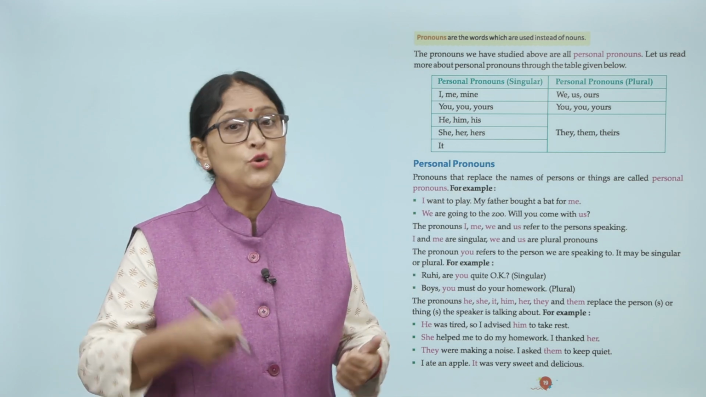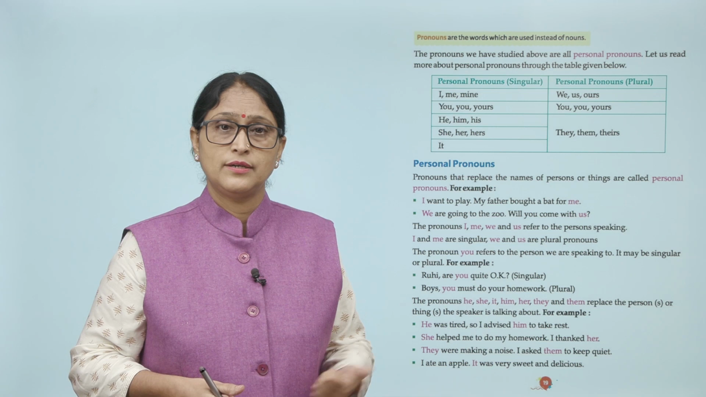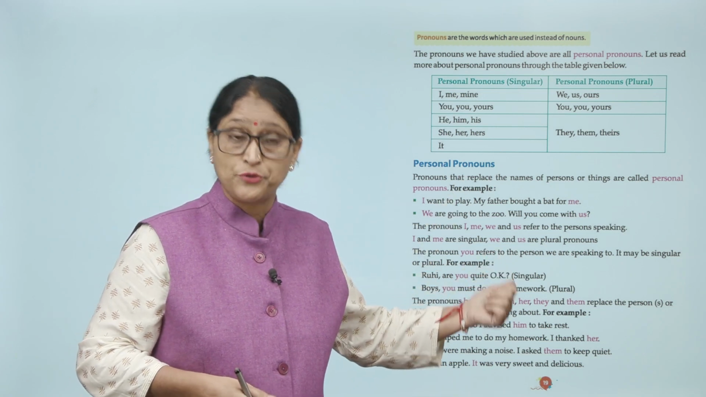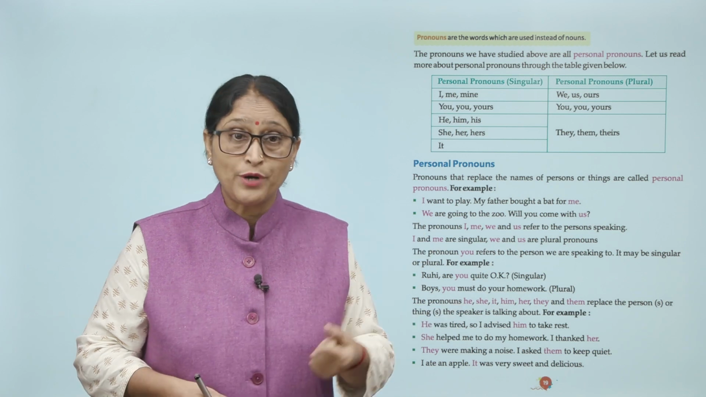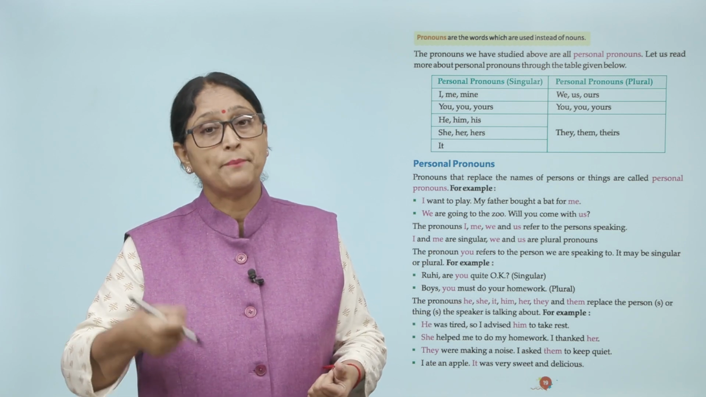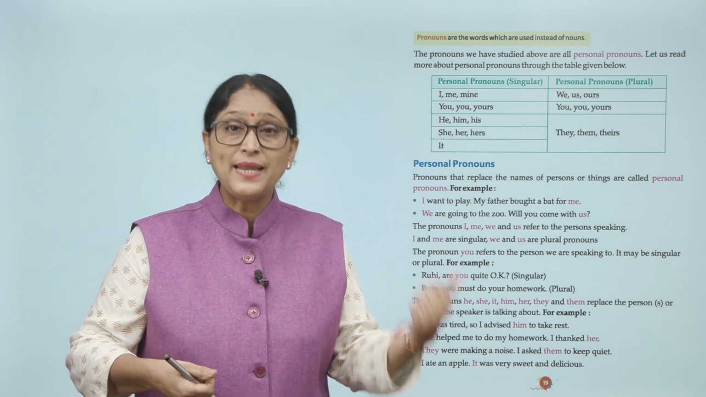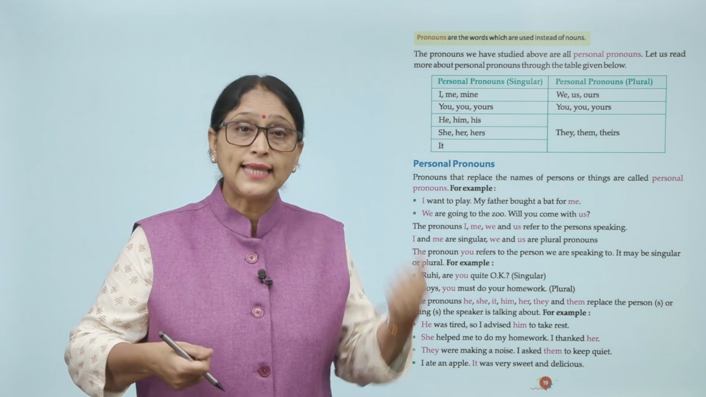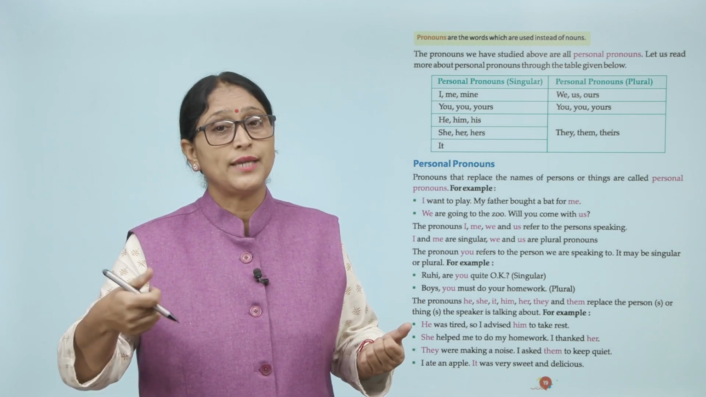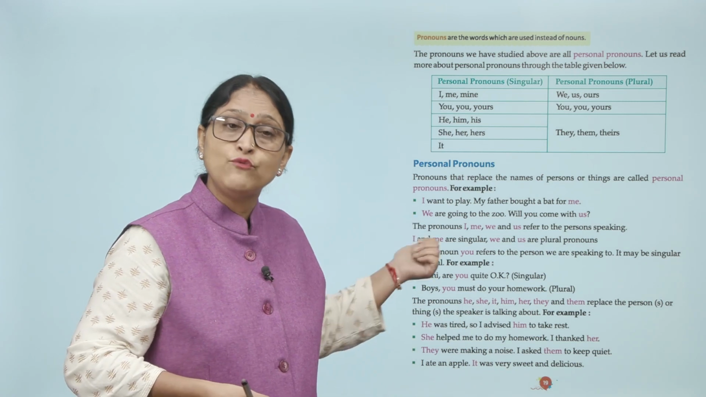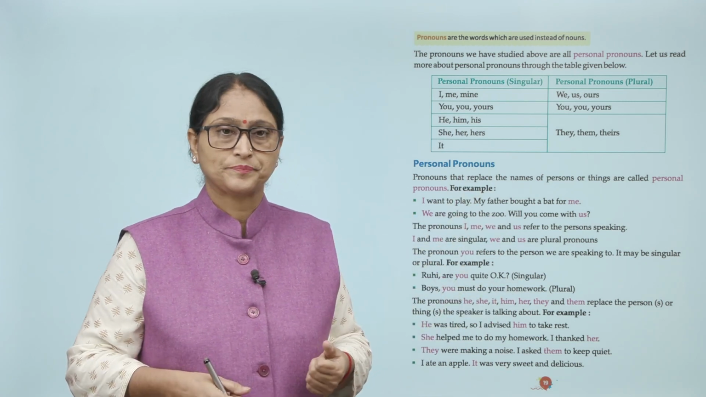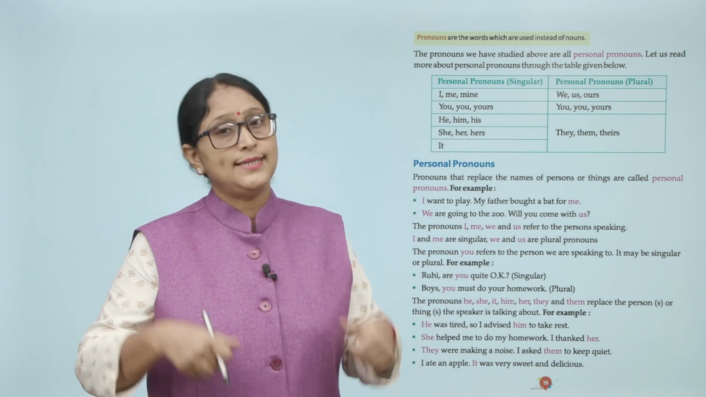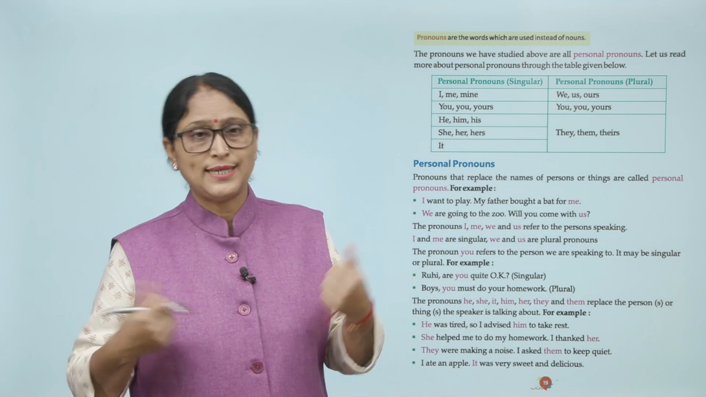Boys, you must do your homework. ये किसमें है? Plural में. क्योंकि यहाँ you किसके लिए हुआ है? Boys के लिए. The pronouns he, she, it, him, her, they and them replace the persons or things the speaker is talking about. For example, he was tired, so I advised him to take rest. वो tired था इसलिए हमने क्या एडवाइस किया उसको कि वो रेस्ट करे.